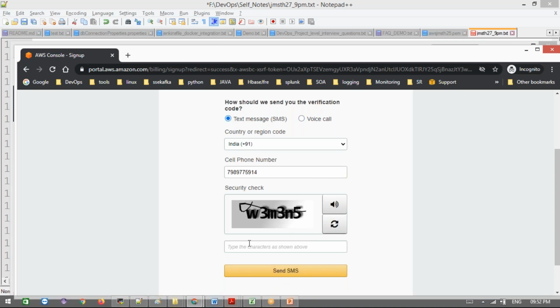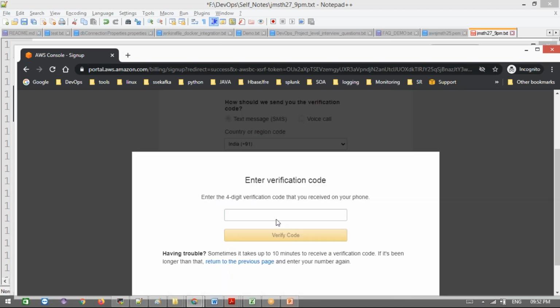Like this, we need to enter this captcha. They will call and give one number, and that number we need to enter here. Or if you choose the text message, they will send one text message to you. I got a text message. That number we need to enter here.